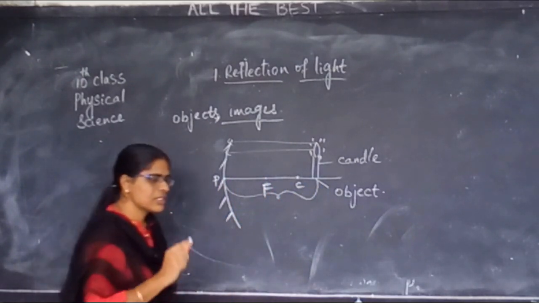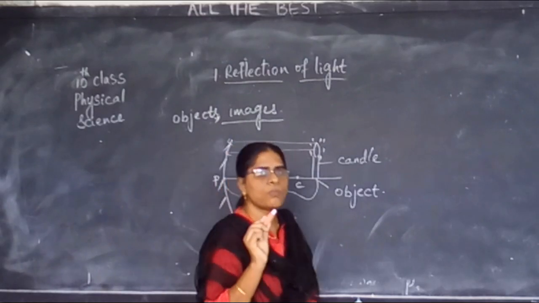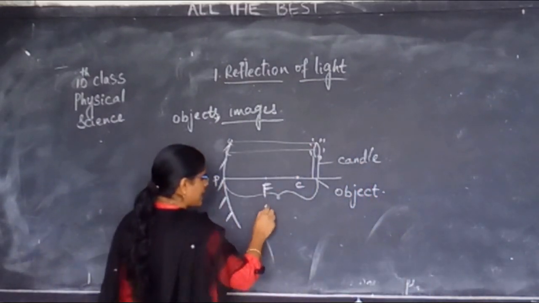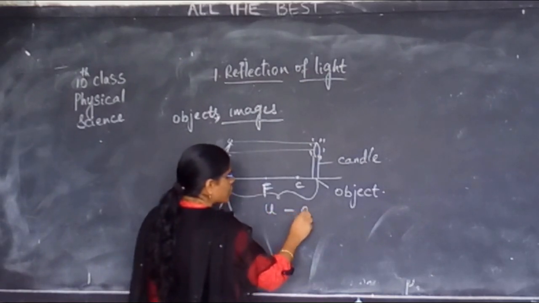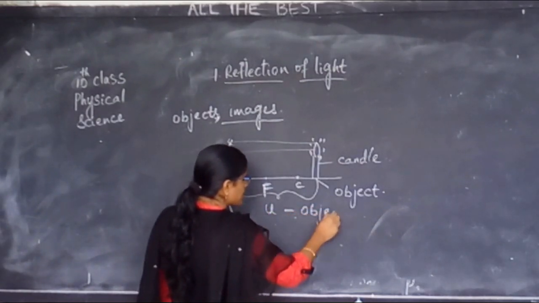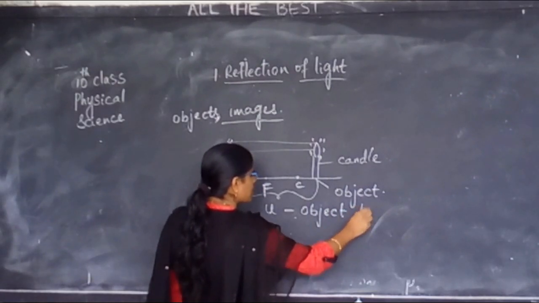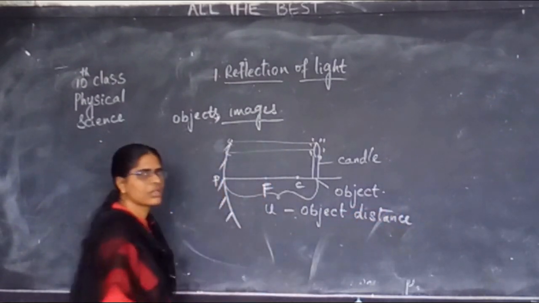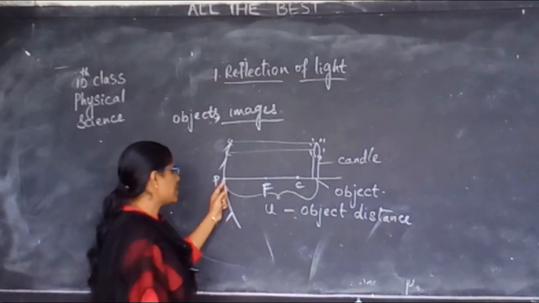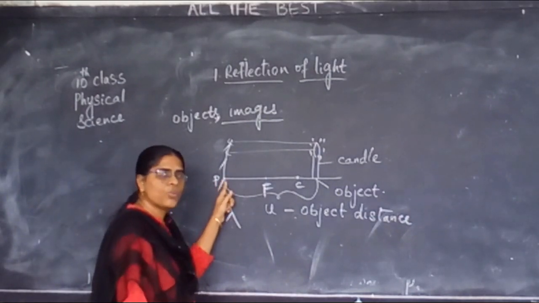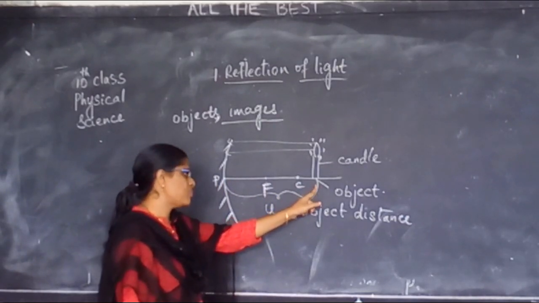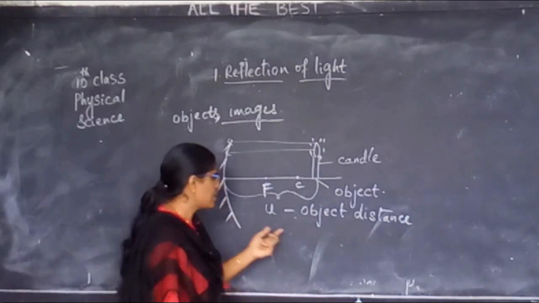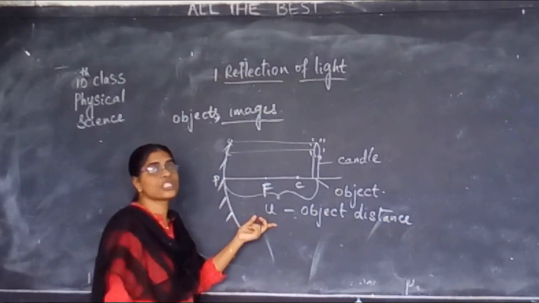The distance between the pole and the object is called object distance. Understood, children? We represent it with small u.